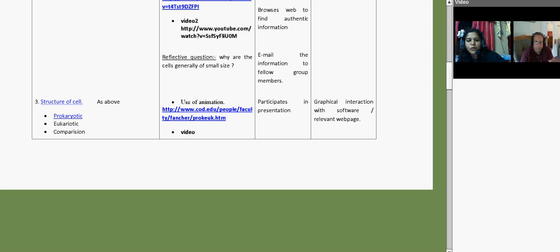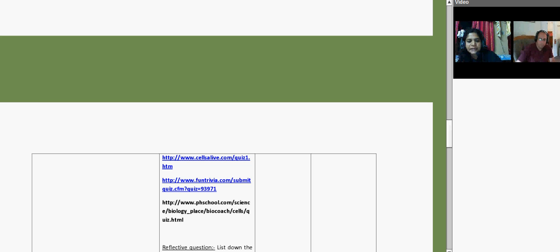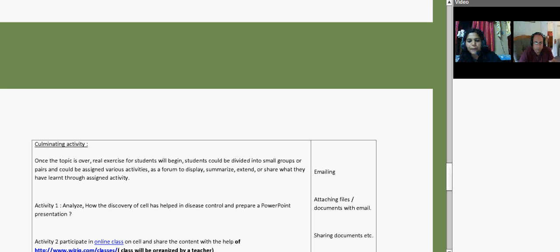Then the most important part of this is when we discuss the organelles, the various internal parts of the cell. And then, very importantly, we come to the culminating part of our plan, because this is the most important part. What we learned is now to be practiced. How students will develop these blended learning skills is also required. Now this is the activity which I have planned, that we will have an online class.